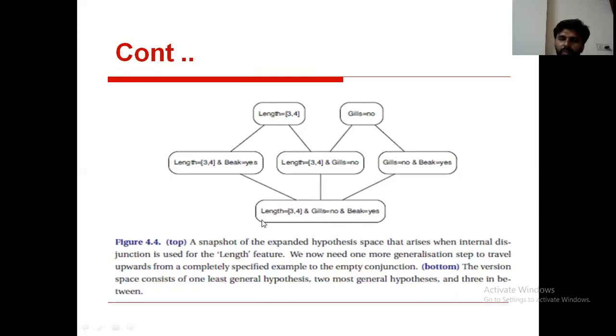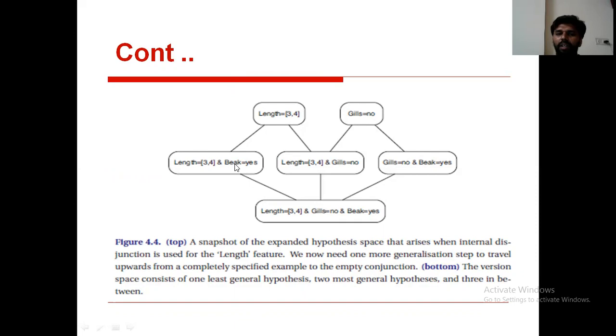And overall, completely, this is conjunction, and one symbol represents conjunction and the other symbol represents disjunction, right? And it will give a more specific one. And coming to the next level, the middle one, length is equal to 3,4 and beak is equal to S. It doesn't focus on the gills.